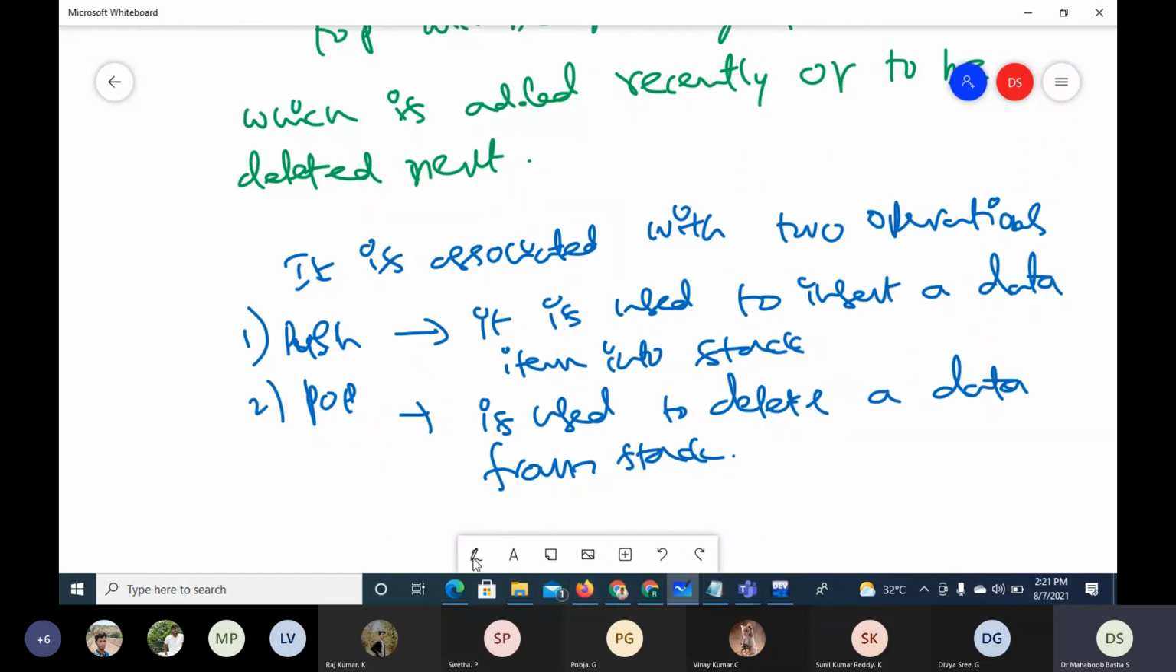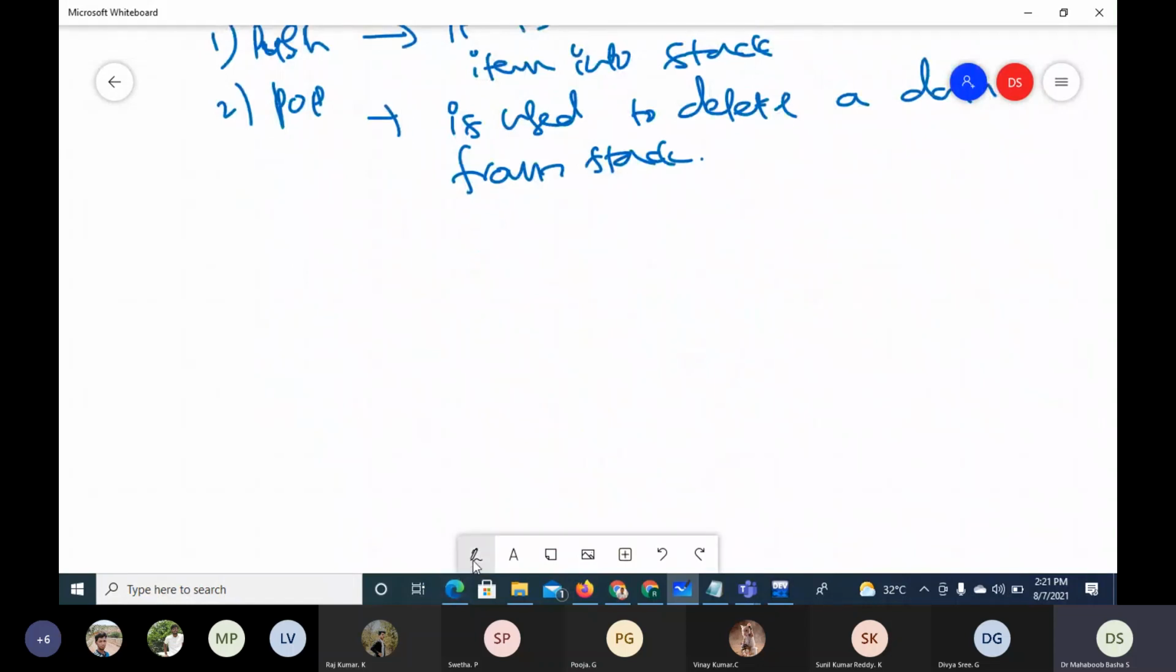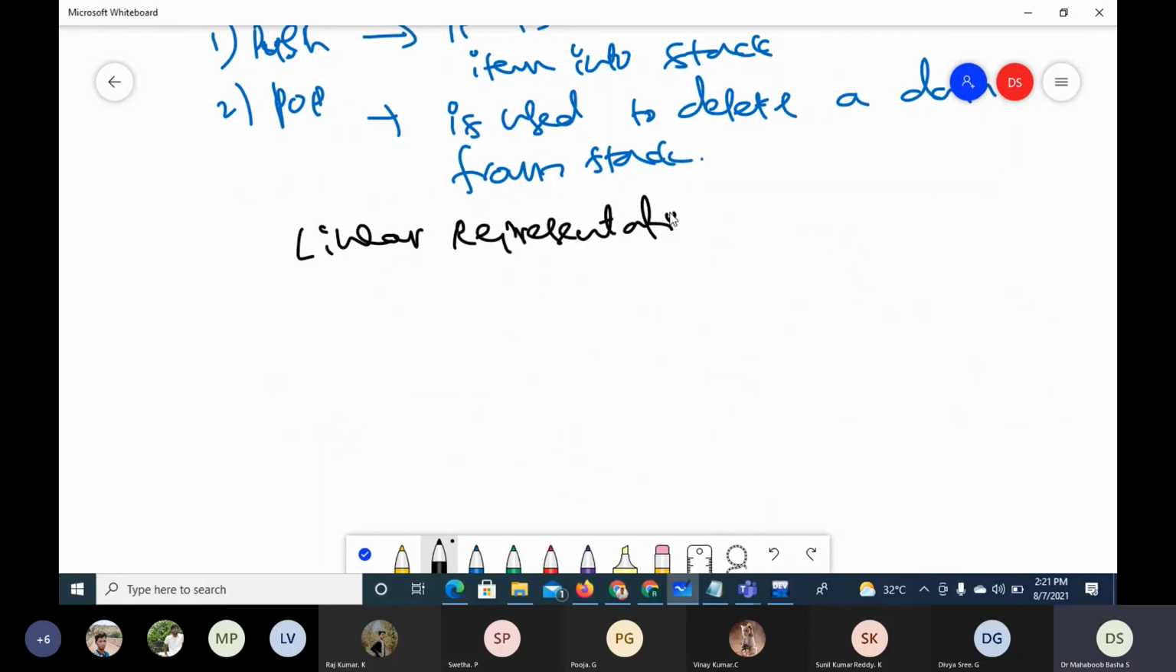And as I told you, any data structure can be implemented with the help of linear representation or linked representation. So there are two ways to represent any data structure. Similarly, a stack can also be represented in two ways. First, briefly, we'll see the linear representation of stack, or you can say, stack using array.